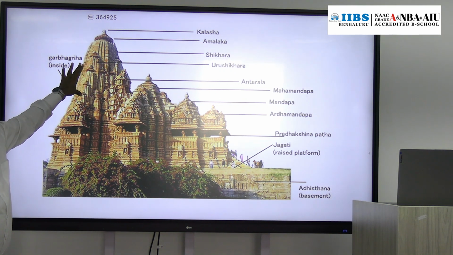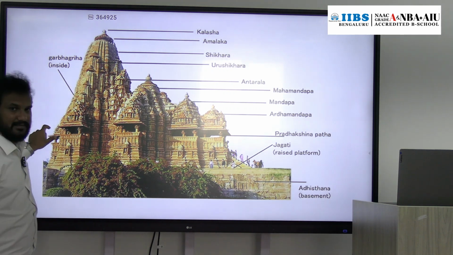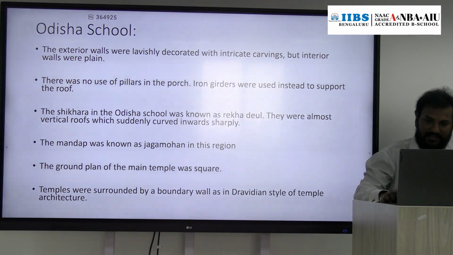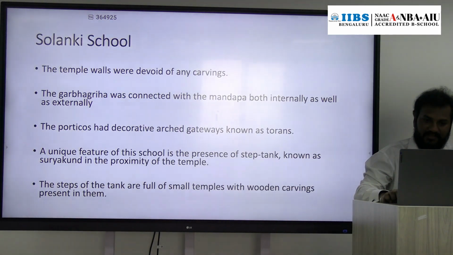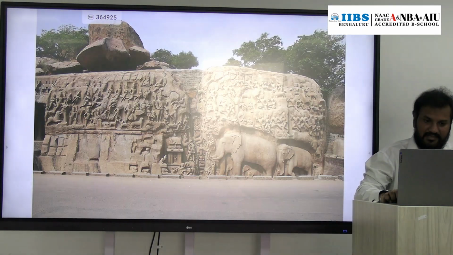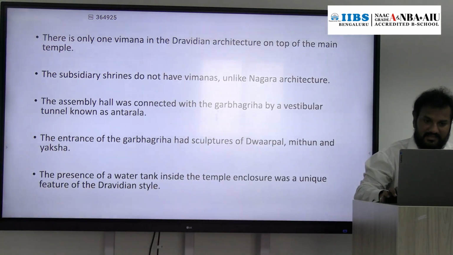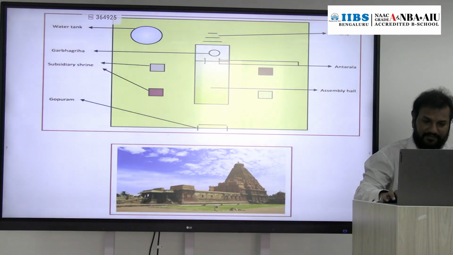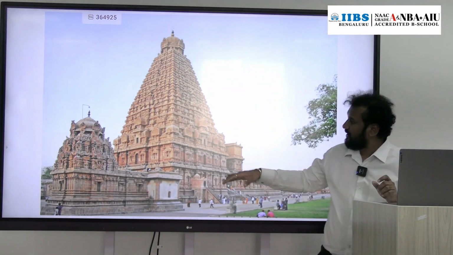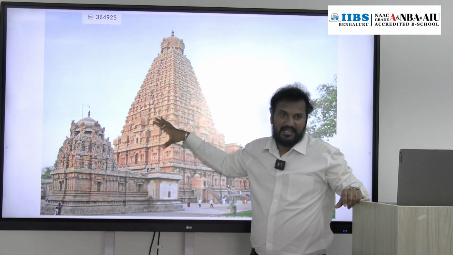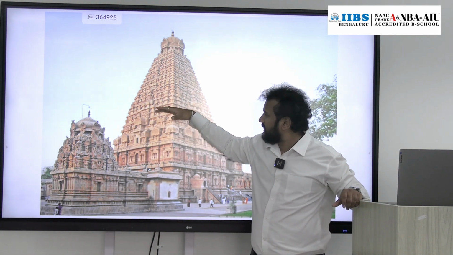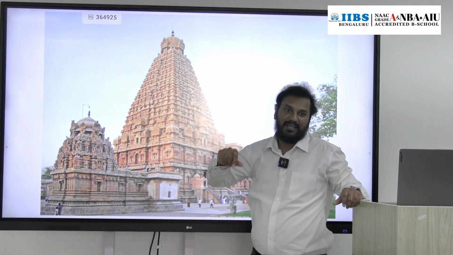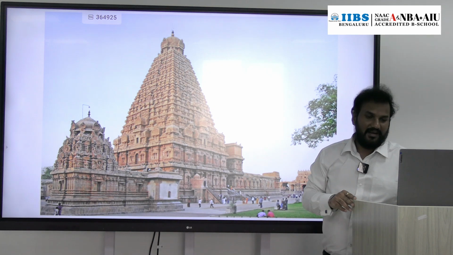In North India, it is a Shikhara. In South India, we have a step pyramid. Wait, I'll show you how it is in South India. In South India, we have that. It is not a Shikhara. It is called Vimana, with a stepped pyramid shape. So that is the difference between the Nagara style and the Dravidian style of architecture.